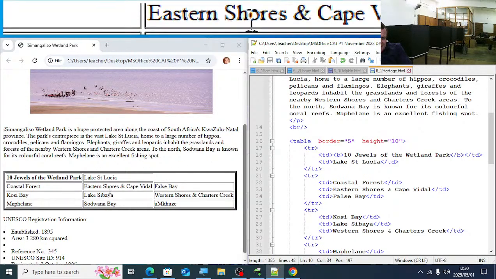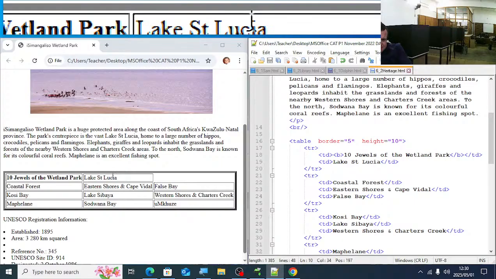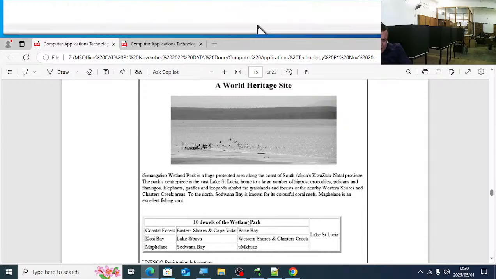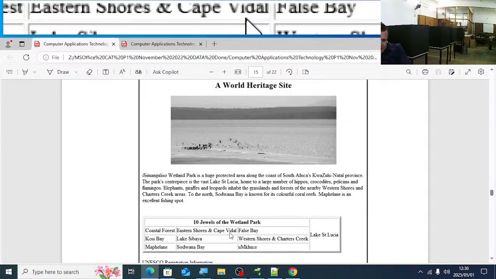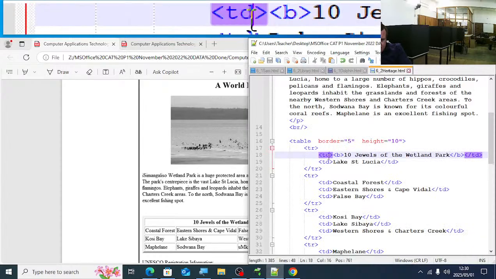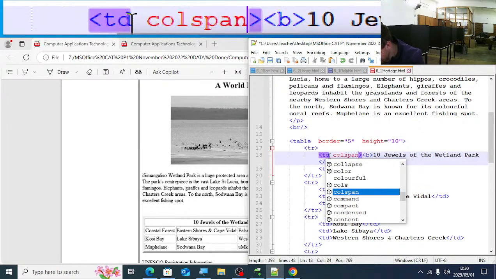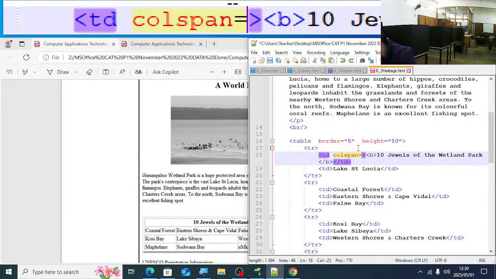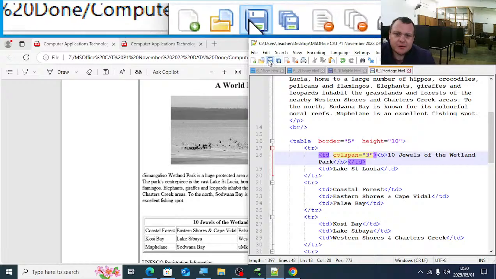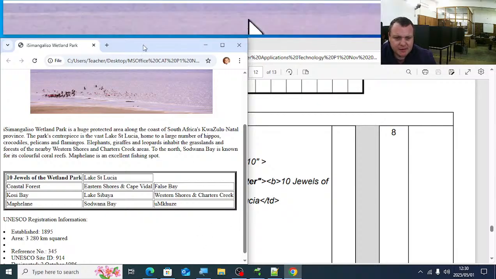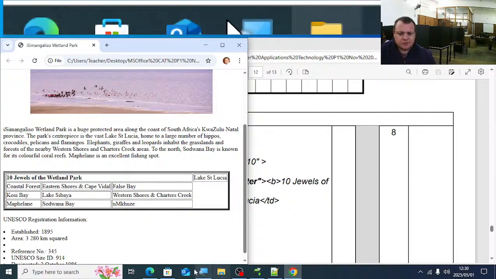Jewels of the wetland we have 1, 2, 3. We have how many columns there, guys? 1, 2, 3, and then the last one is 4. But the 10 jewels of the wetland park must expand over 3 columns. Do you see that? So I'm going to add the TD, I'm going to have the colspan equal 3. Let's see, if I save and reload, what happens? Oh, goodness, sorry. Oh, I must also change the background color.